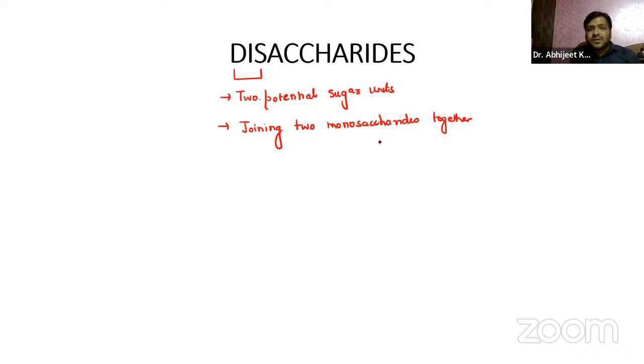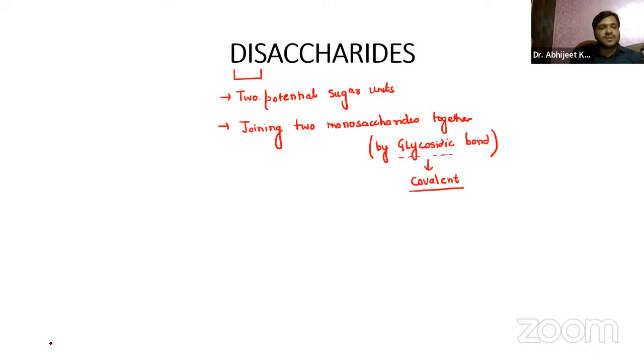Now these two monosaccharides are joined by a bond which is known as the glycosidic bond. This glycosidic bond is nothing but a covalent bond, the bond which is formed by sharing.